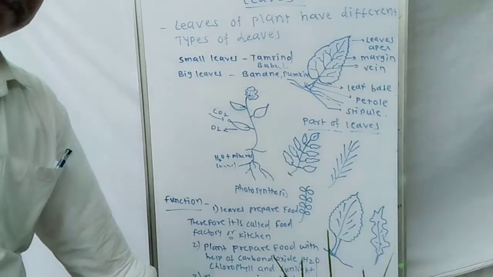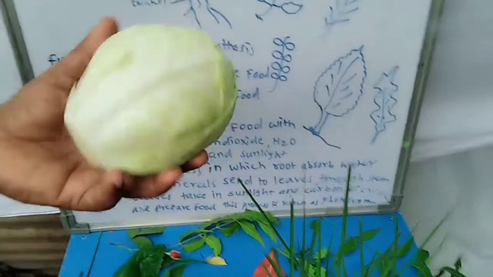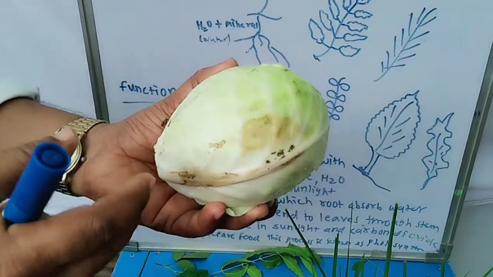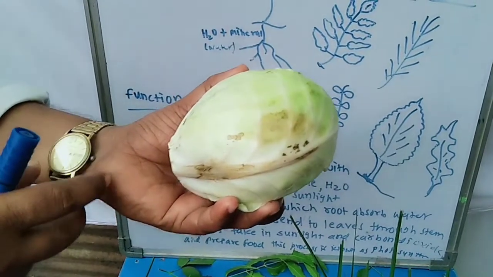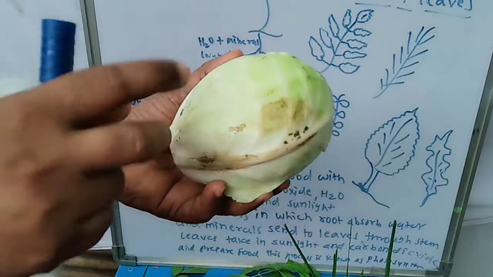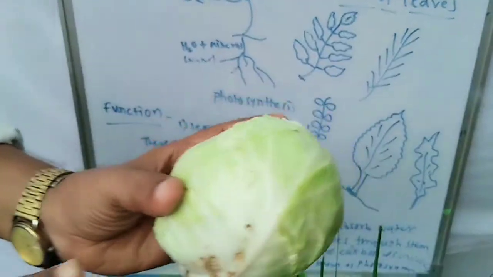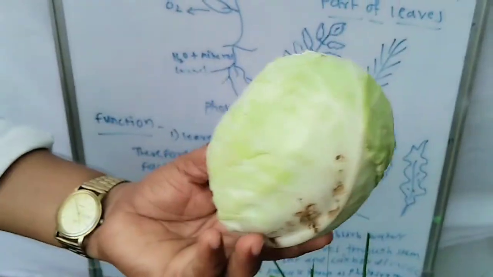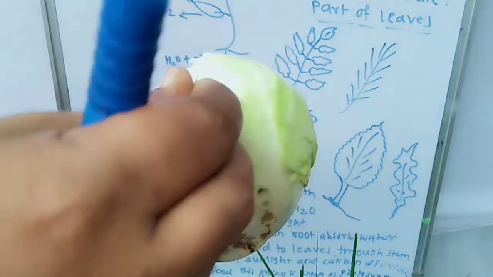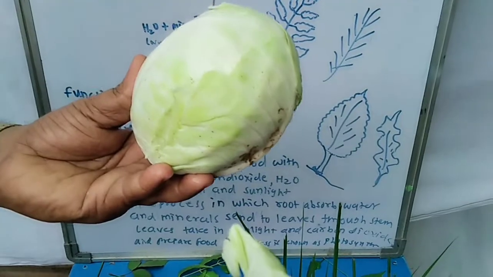Some plants' leaves become fleshy. As we studied earlier, the plants store their excess food in various parts. In the same way, the food is also stored inside the cabbage. This is the cabbage, and the food is stored inside the leaves. That's why the leaves become somewhat fleshy or thick.